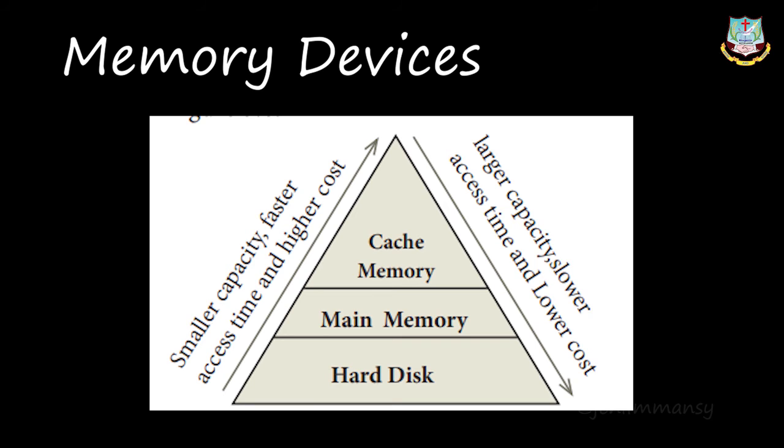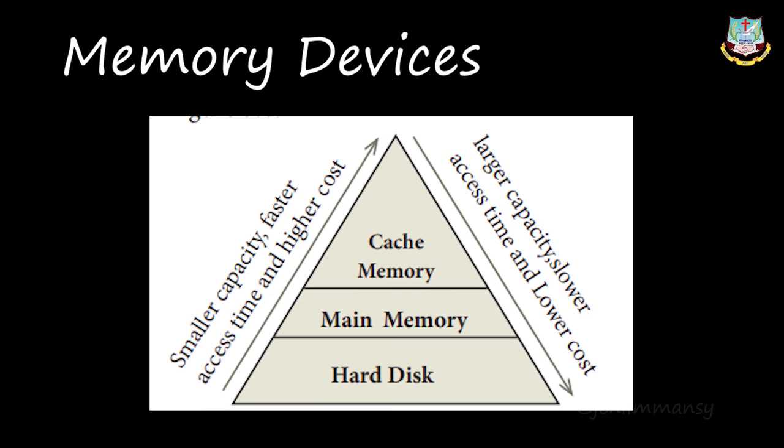Hard disk has the larger capacity, but the cost will be low and the access time will be a little slow. The main memory is somewhat in between. Hard disk means larger capacity, slower access time and lower cost. Cache memory means smaller capacity, faster access time, and the cost is also high. This is the memory hierarchy arranged according to capacity, speed and cost.